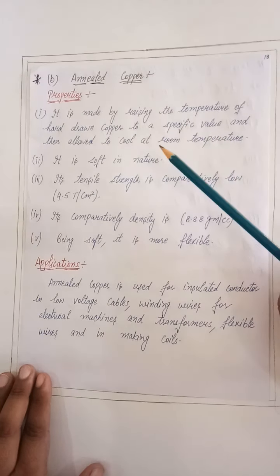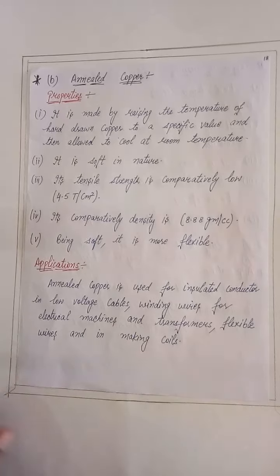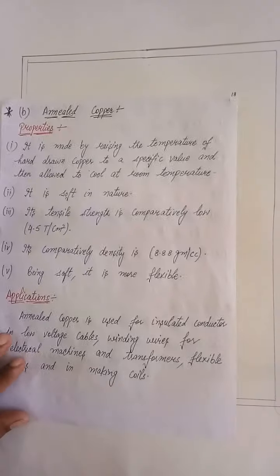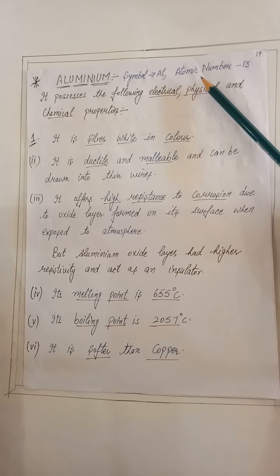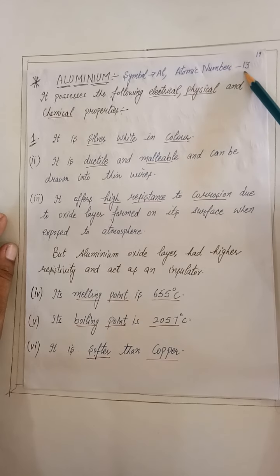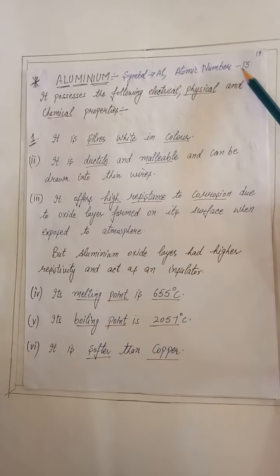Applications: annealed copper is used for the insulated conductors in low voltage cables, winding wires for electrical machines and transformers, flexible wires, and in making coils. Our second low resistivity material is aluminium. The symbol of aluminium is Al and the atomic number is 13.